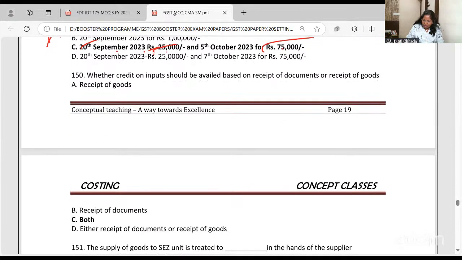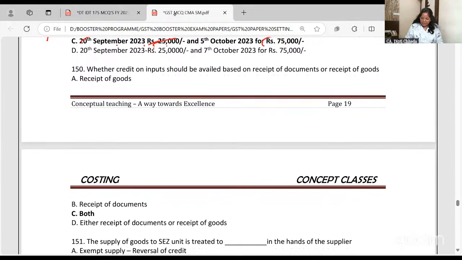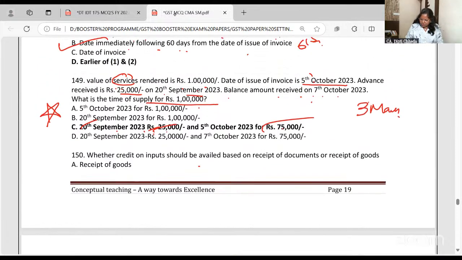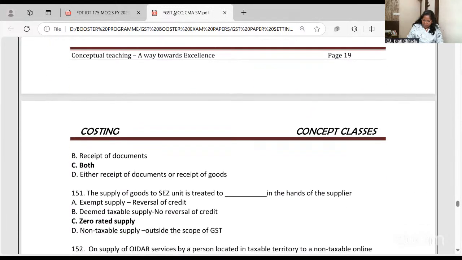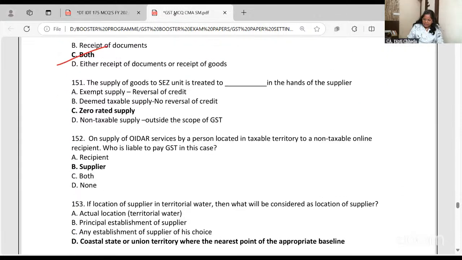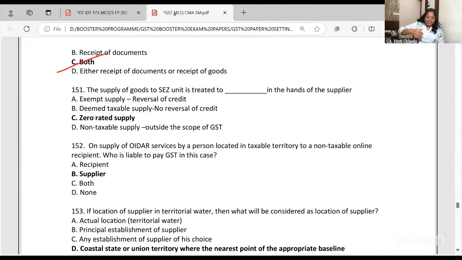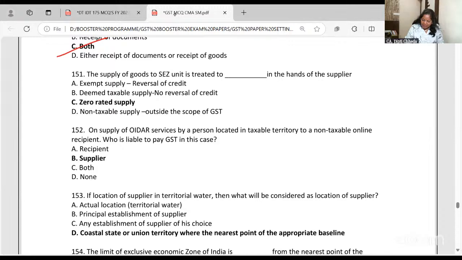Whether credit on inputs should be available based on receipt of document or receipt of goods, both. If goods are received and invoice is not there, you can't take ITC. If invoice is there but goods are not received, and in case of lot, the last lot when it is received. Supply of goods to SEZ is treated as zero rated supply. Supply of goods from the SEZ will be outside that.